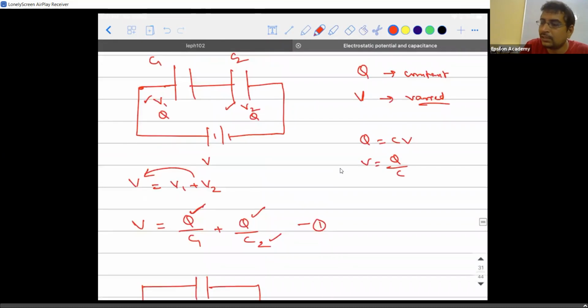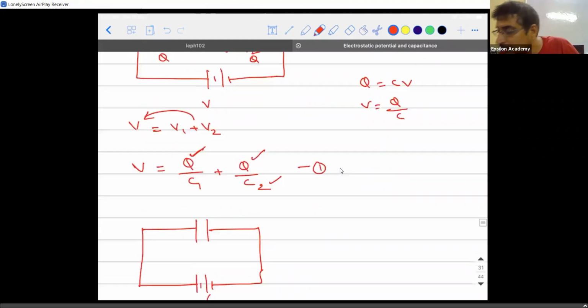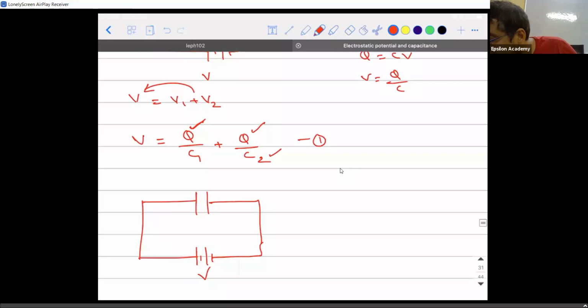Here you have capacitors. You cannot replace the capacitors with a resistor. You will replace all those capacitors with another capacitor which will do the same work done by the combination. Then this capacitor is called the equivalent capacitor or effective capacitor.